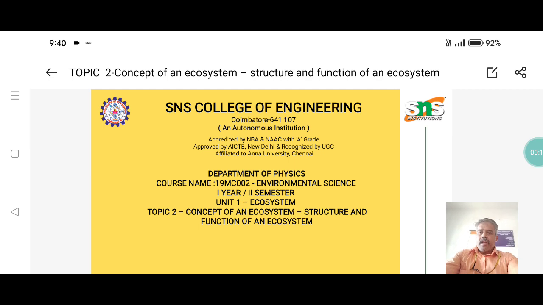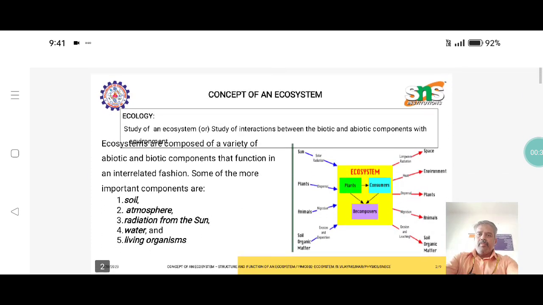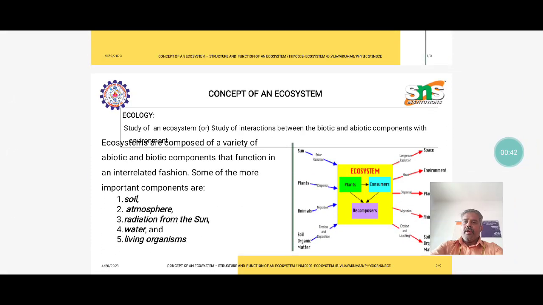Now I am taking the second topic of environmental science: concept of ecosystem, structure and function of ecosystems. In the previous topic we discussed the ecosystem and the role of the ecosystem. Today we discuss the structure and the concept of ecosystem. The concept of ecosystem is a form of ecology.